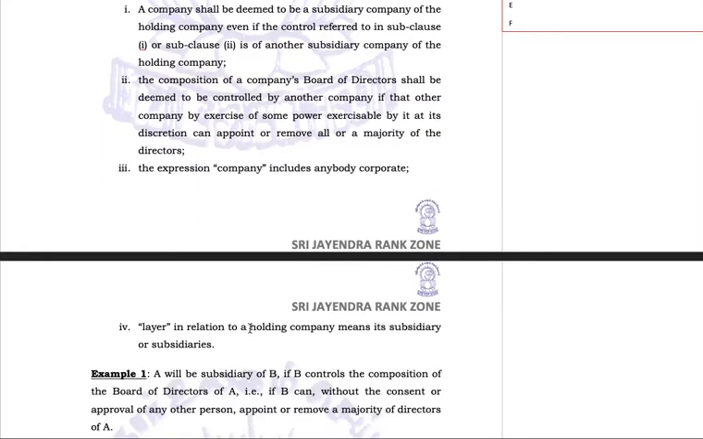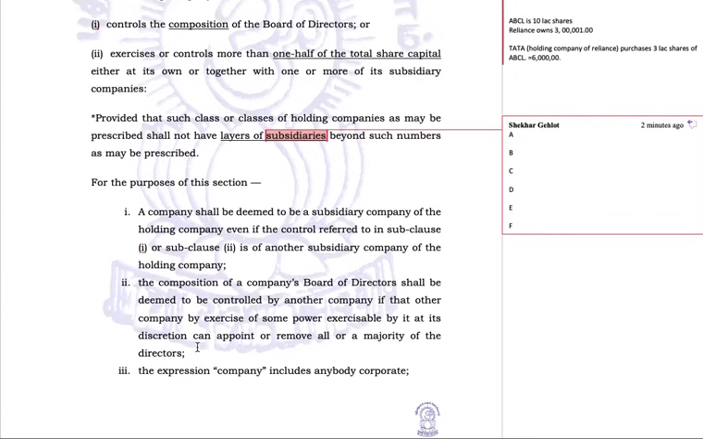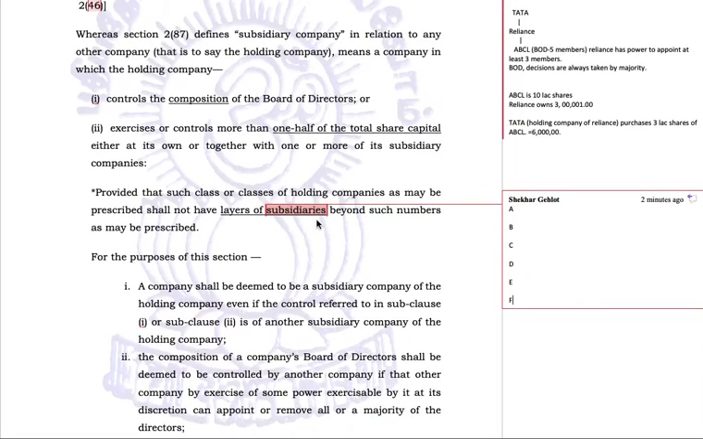Layer in relation to holding company means its subsidiary or subsidiary company. So it says provided that such number of companies, right now this number of layers is 20. Okay, right now the number of layers is 20.